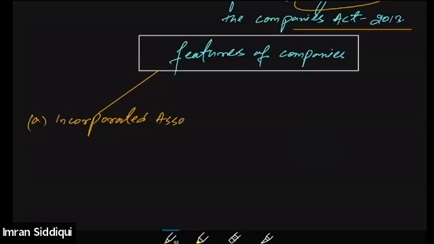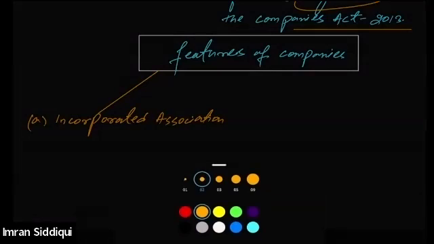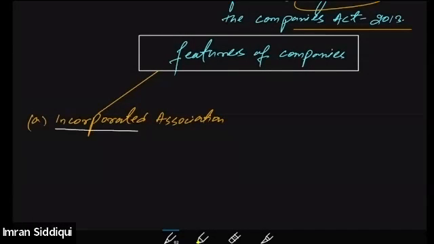So what do you mean by incorporated association? Incorporated association means any association of people which is registered under the Companies Act. So any company can only be called a company if it is registered and incorporated as per the provisions of the Companies Act 2013. This is one of the features of the company.